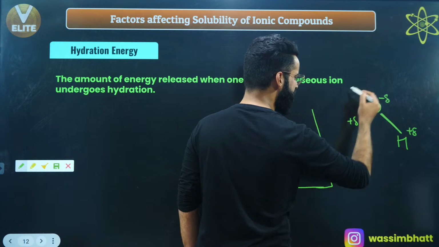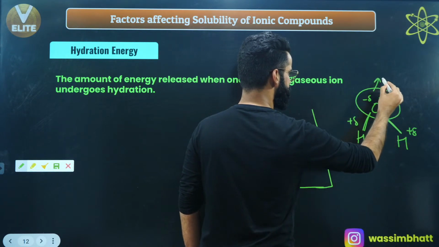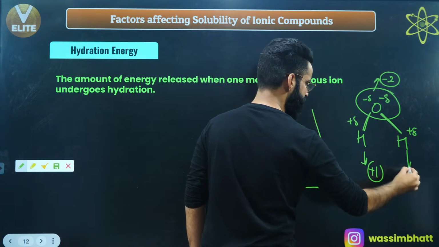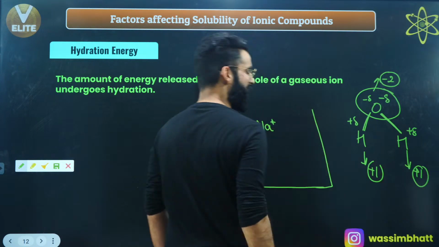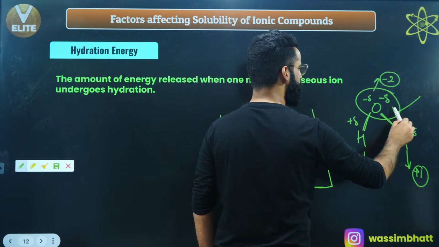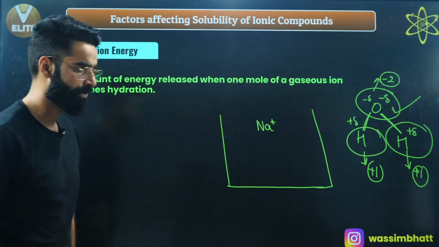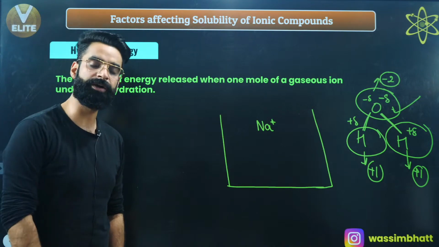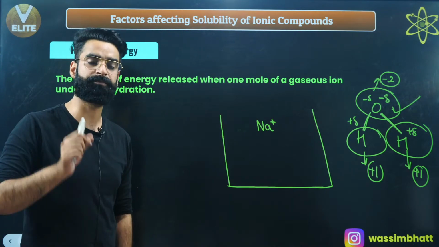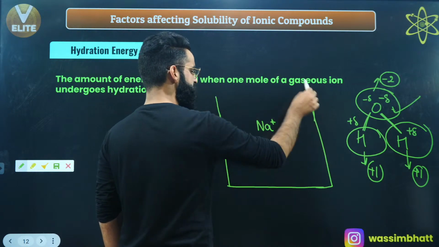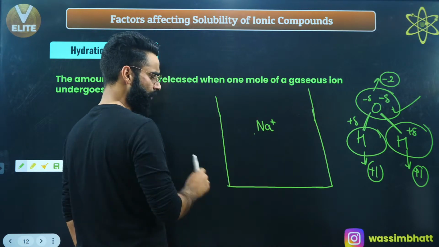So what is the net charge present on oxygen? The net charge on oxygen is -2. The charge on each hydrogen is +1. So I'll call this oxygen the negative end of water, and these hydrogens the positive ends of water. Now what I've done is I've kept Na positive in the water in the container. What is going to happen?